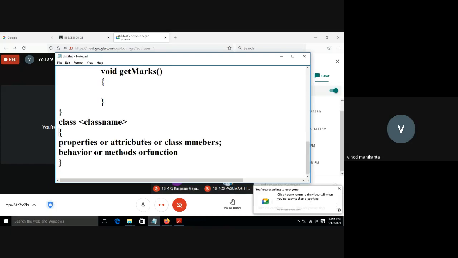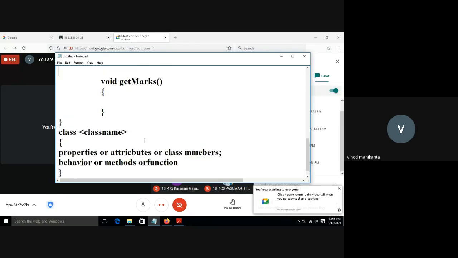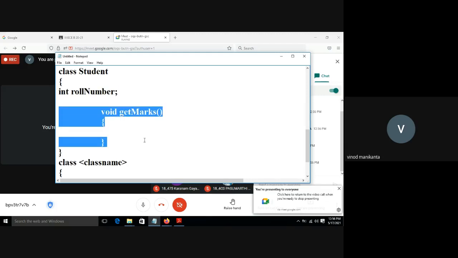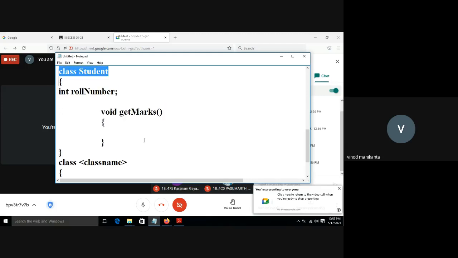So this is the syntax for a class. This is an example for a class. Student is the class name. Here roll number is the property. This getMarks is the method. So using this class Student, I can create any number of objects. How can I create an object?